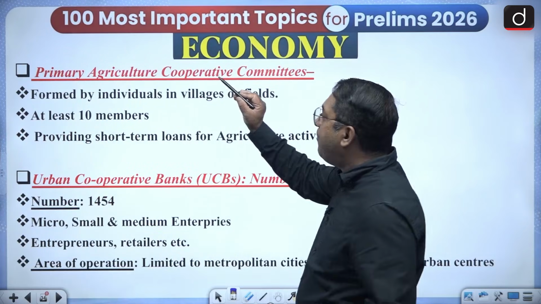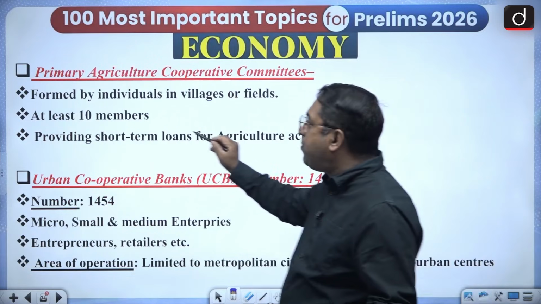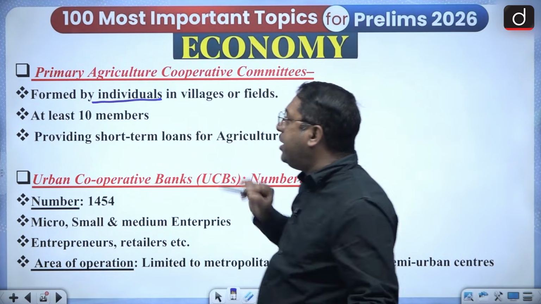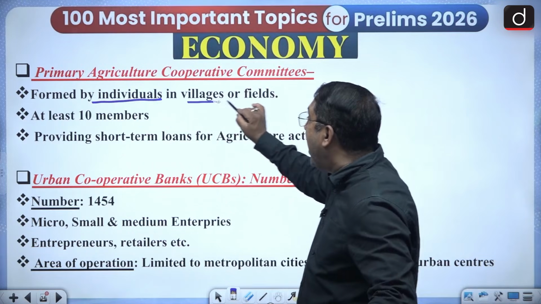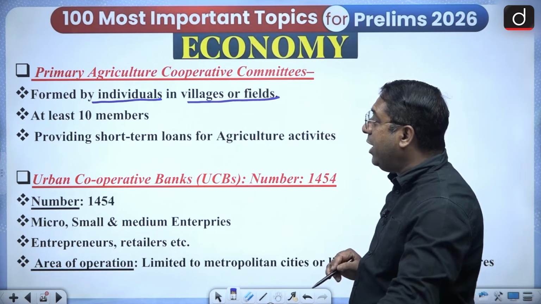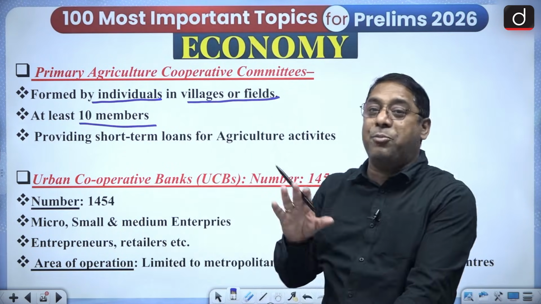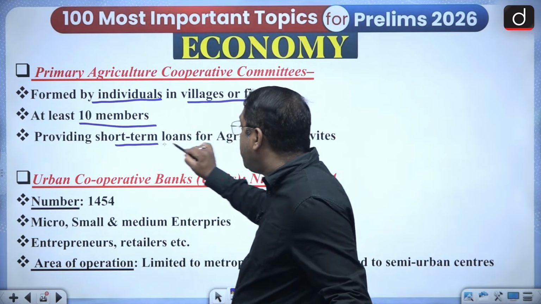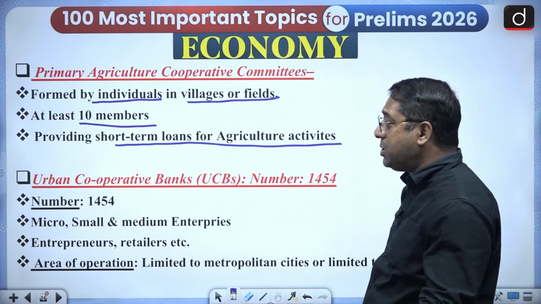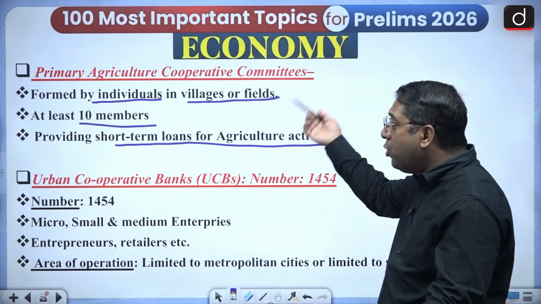Then there are primary agricultural cooperative societies. Now these primary agricultural cooperative societies are created by individuals, in villages or fields, with at least 10 members, just like the self-help groups. At least 10 members, and they provide short-term loans for agricultural activities. So these are related to the rural areas.